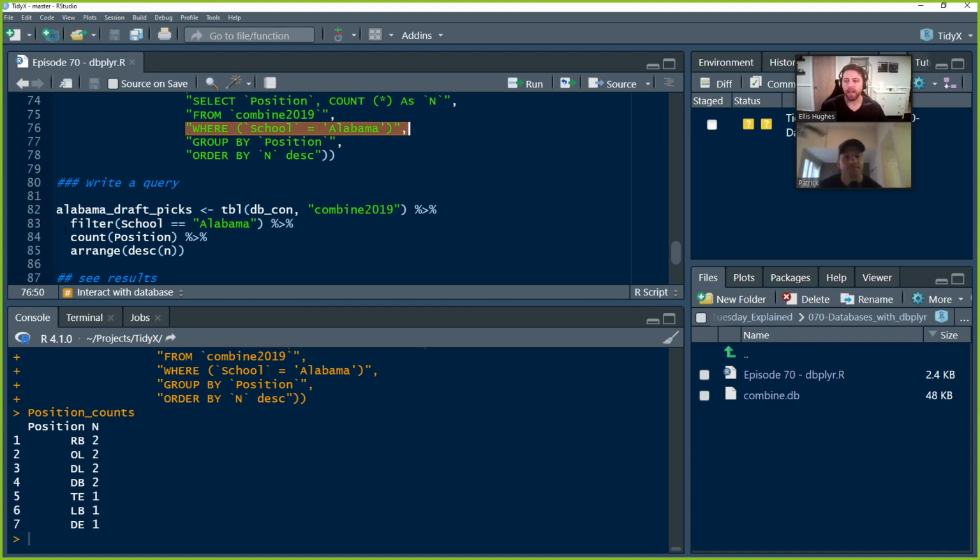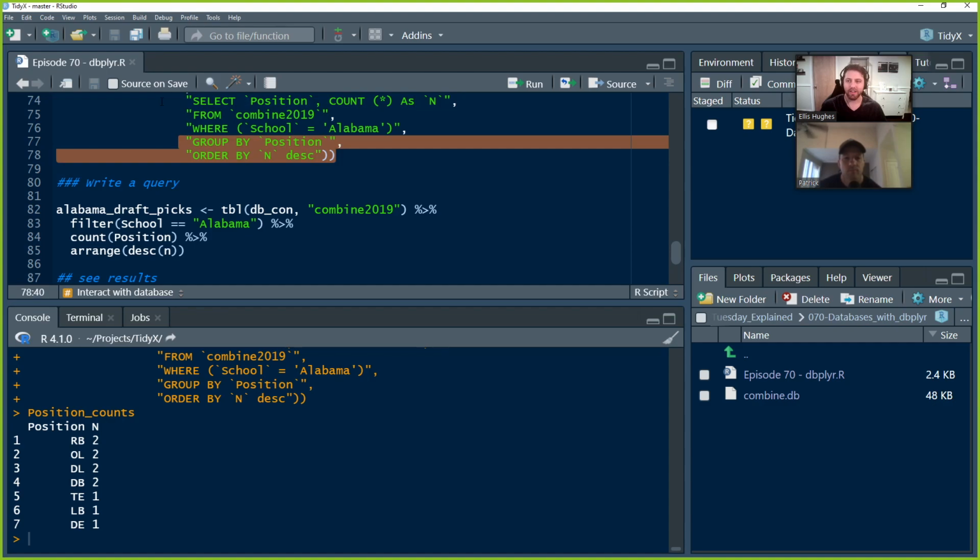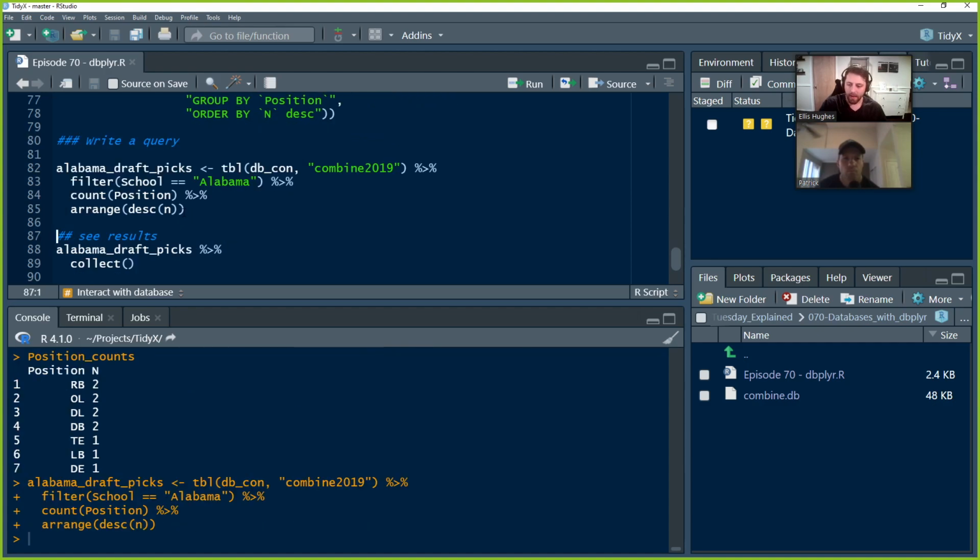Yeah. And then, well, now I want the counts of the position here. So you just do count position, which replaces a good chunk. It creates the select here and then the group by here, and then arrange descending n, and that replaces this order by n descend. Now when we run that, ba-doop,